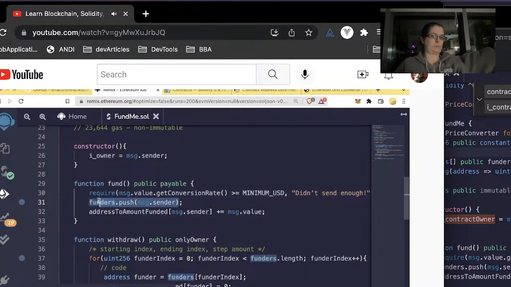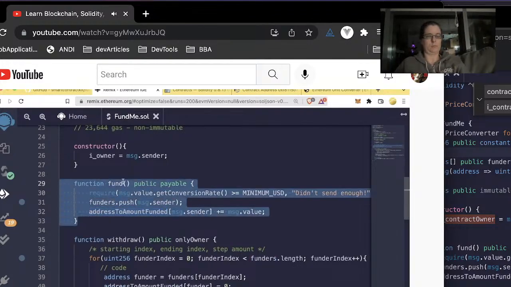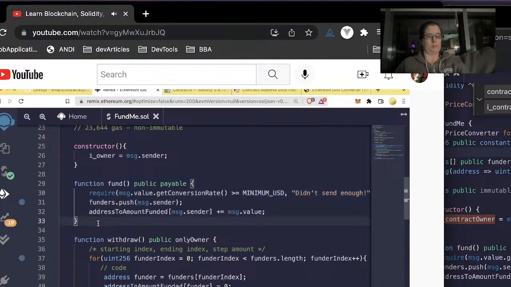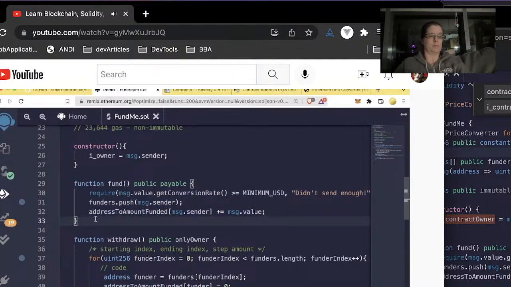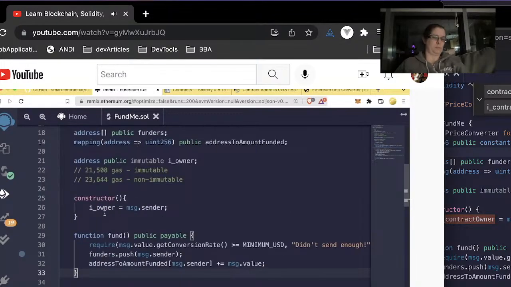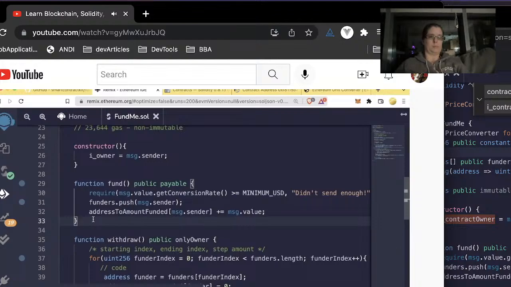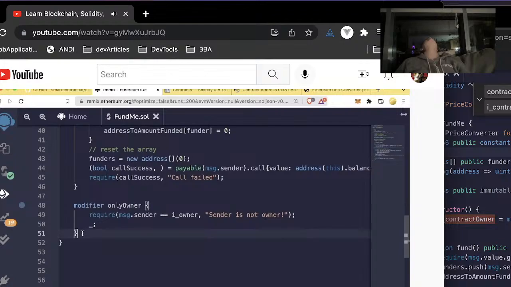We wouldn't keep track of that funder. We wouldn't have that person's information updated in this contract. So if later on we went to give rewards or something, we wouldn't know about those funders. And this wouldn't be great because people would send our contract money without us ever knowing, and we wouldn't be able to give them any credit or anything. Additionally, maybe they called the wrong function by accident and they weren't using MetaMask or a tool to tell them, hey, this transaction is likely going to fail. So what can we do in this case?